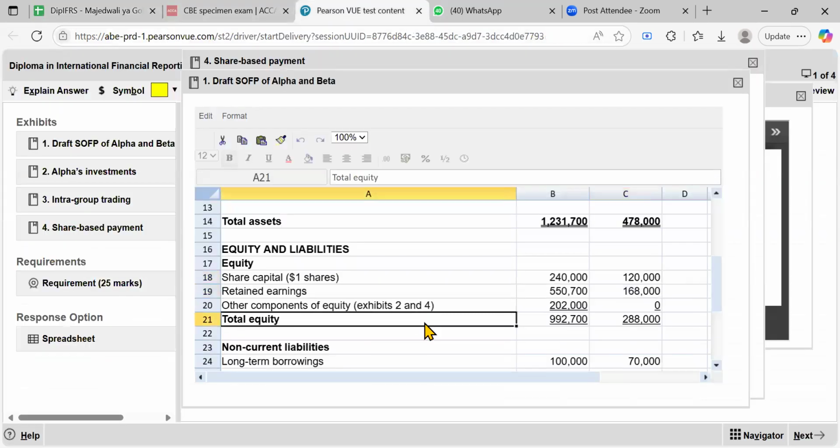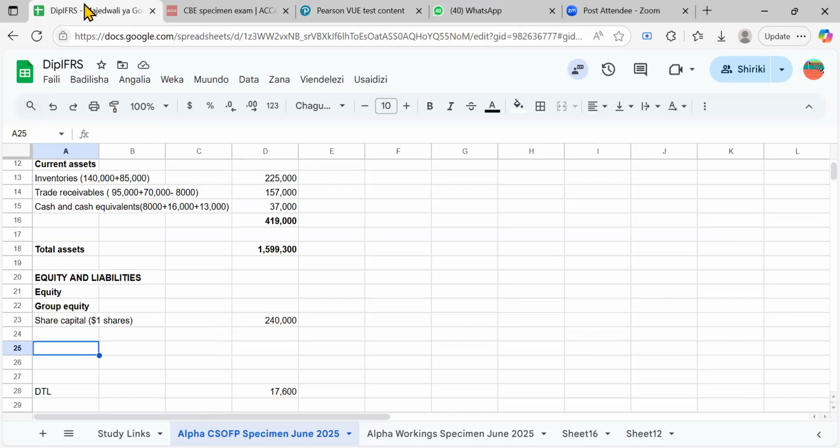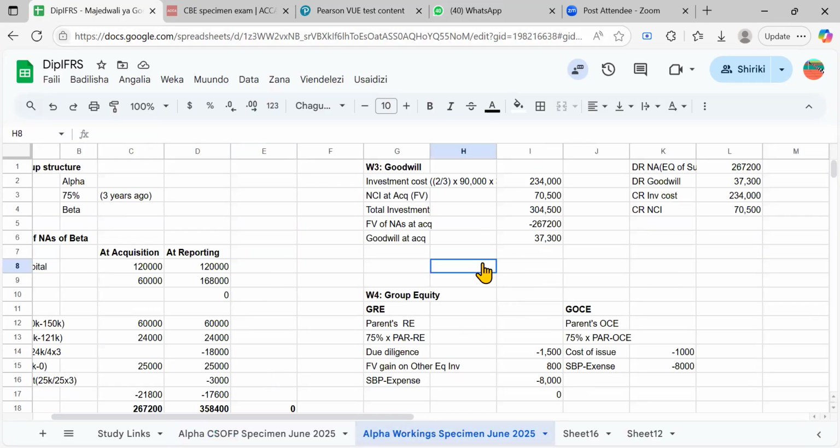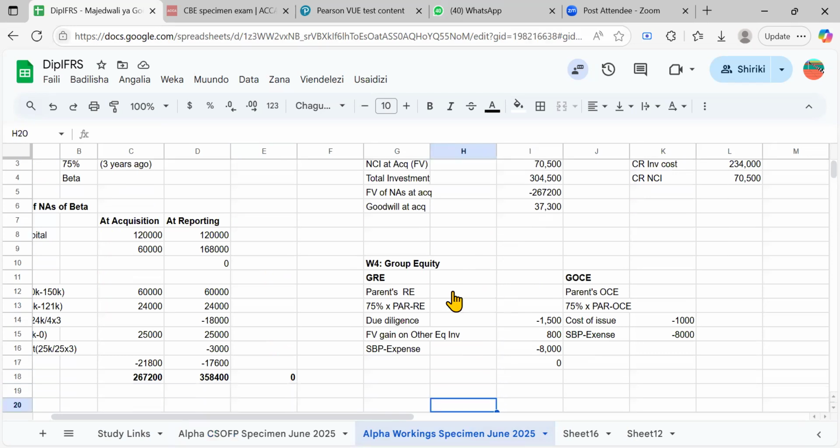Okay, so going on, we have the retained earnings and other components of equity. I think we had the workings for this. We just need to get the total. We speak of the group now. We have the group retained earnings, we have it here.